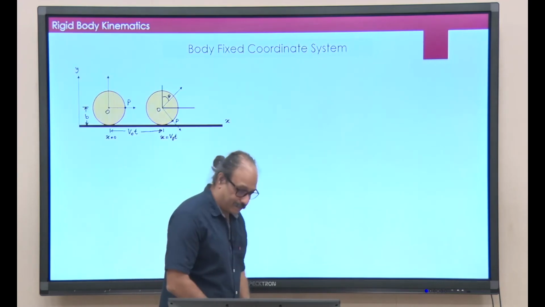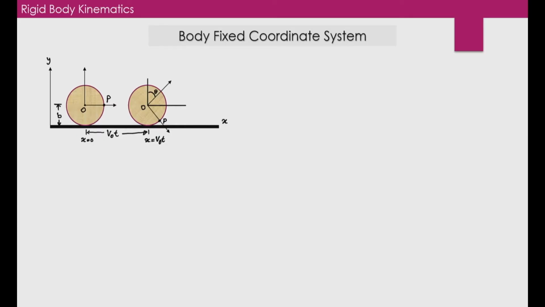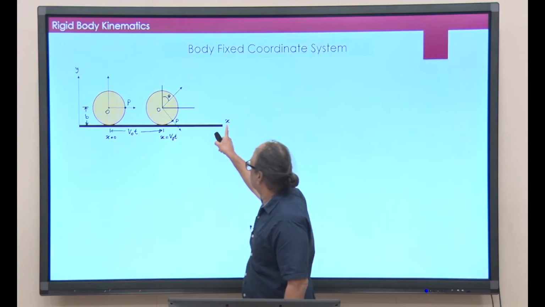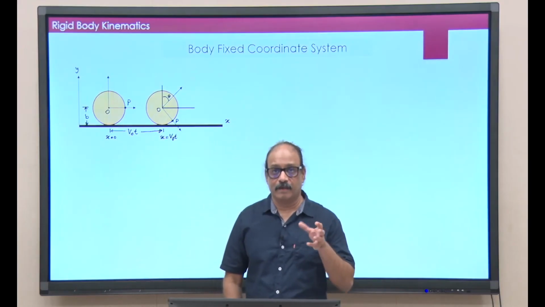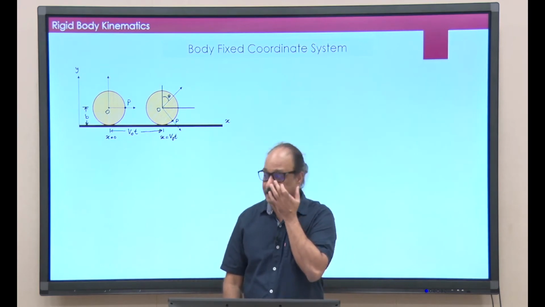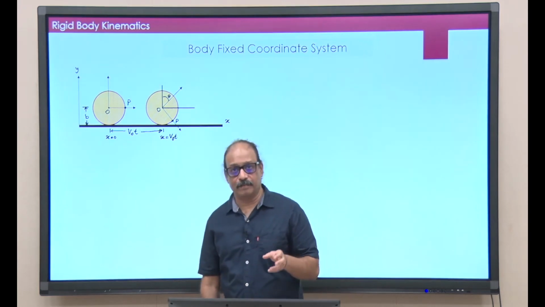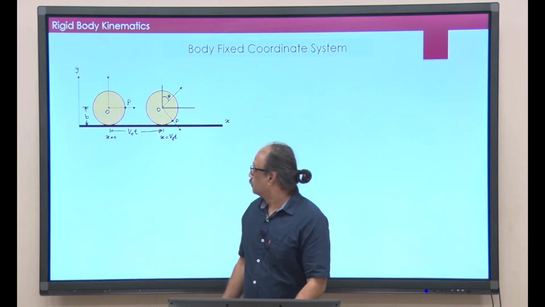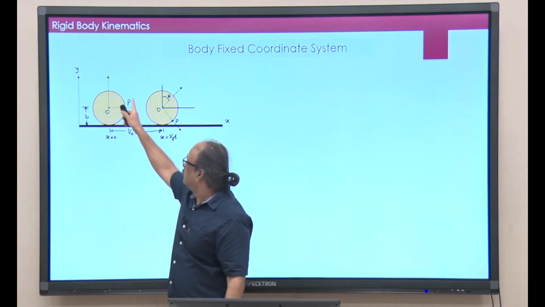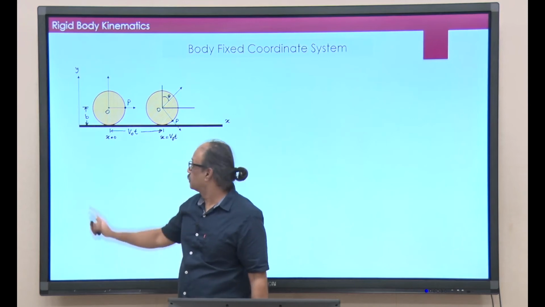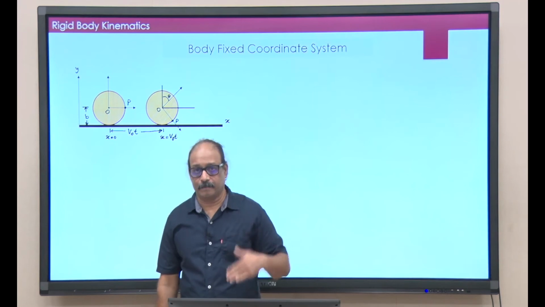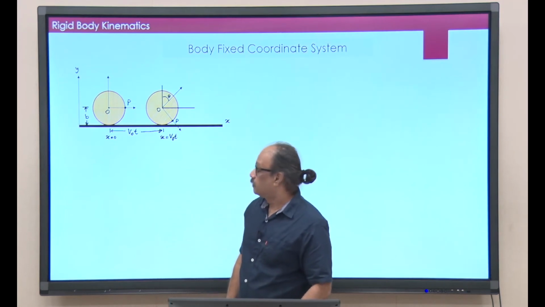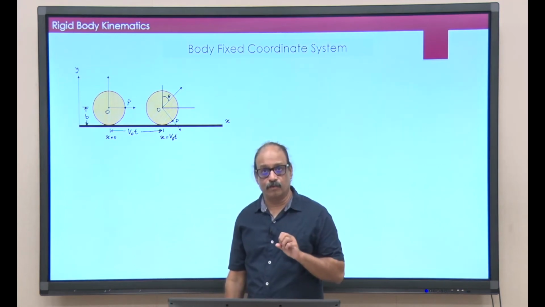Now, let me take one example. So, here is a simple example. This is your space fixed coordinate system, that is x and that is y, and there is this disk which rolls along the x axis, and there is no slippage. So, it simply rolls. The diameter of this disk is b. Okay. So, this center of the disk O is at the height of b. That is where I will choose my point O.